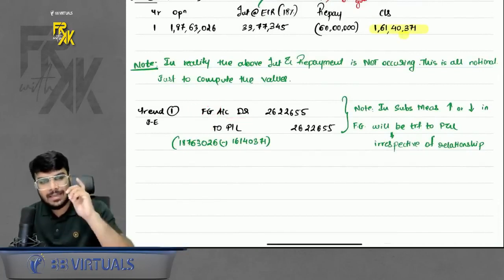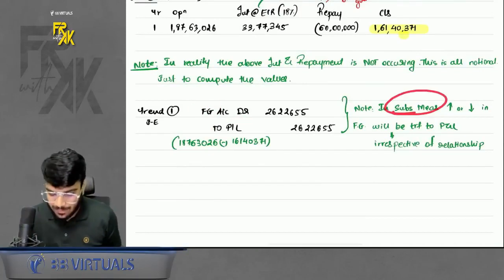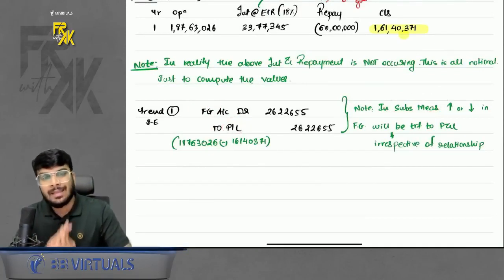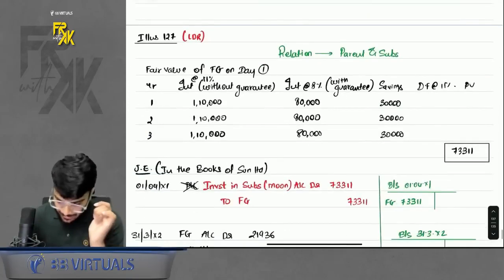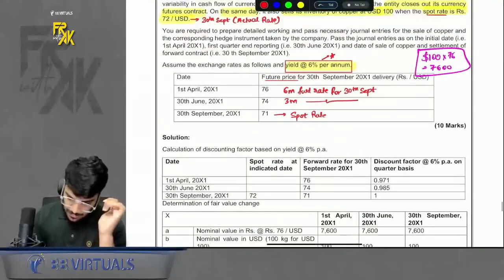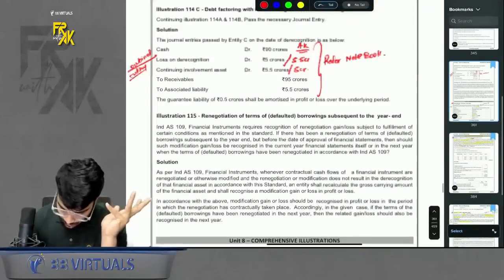Sir, always to PNL? The answer is yes. The subsequent measurement difference will always be transferred to PNL, irrespective of any relationship being there or not. To discuss this in more detail, let's do one question now, and that is illustration number 127 of my book.